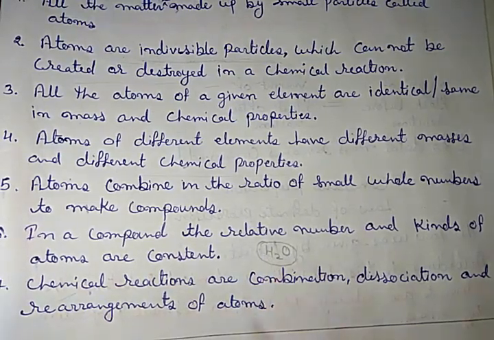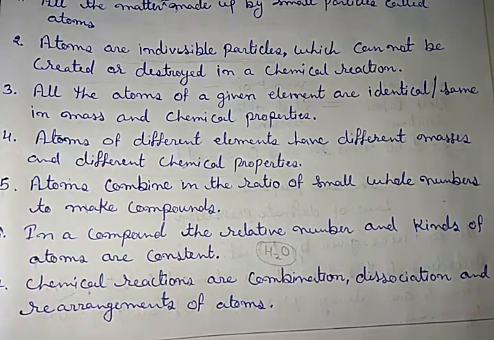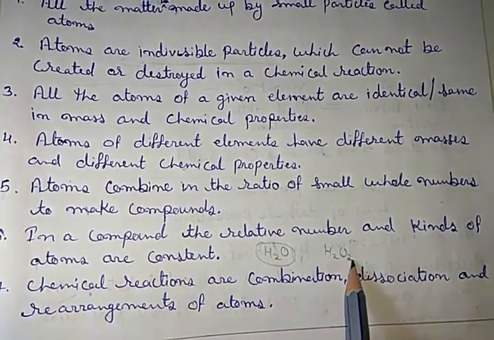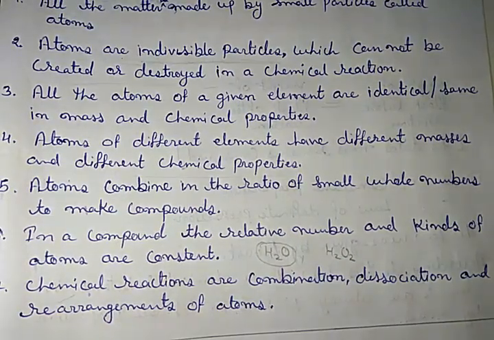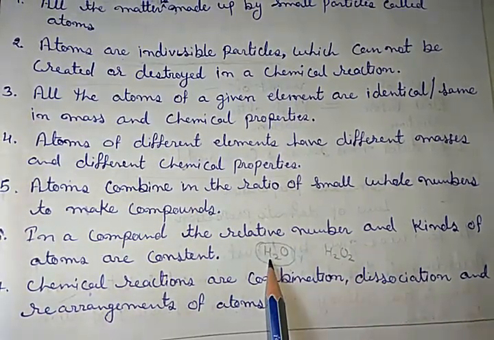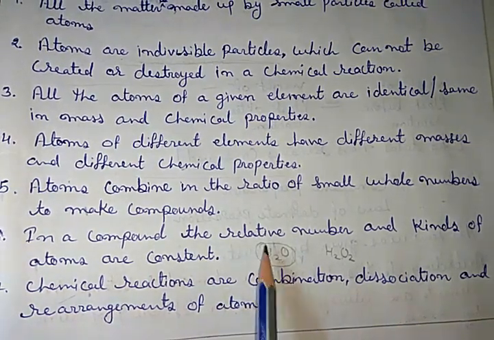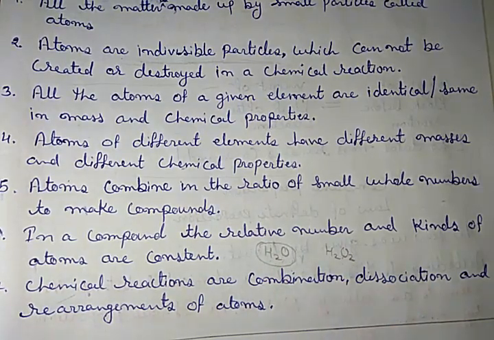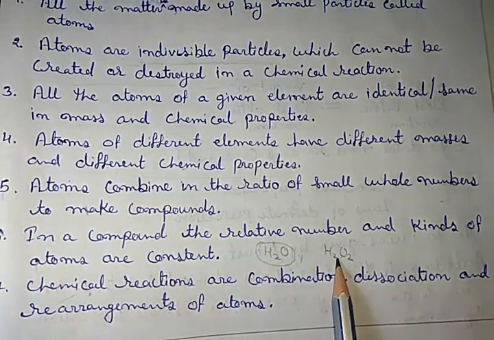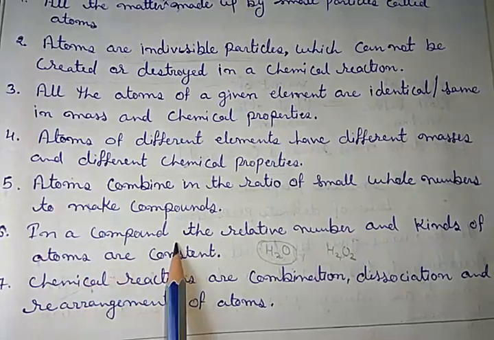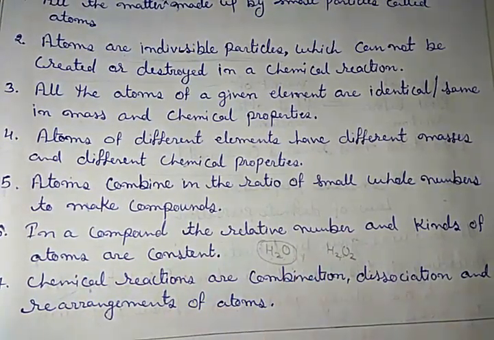If it is changed, then the molecule will be different. For example, if we consider H2O2, it is peroxide. If it is H2O, then it is water. Both are different chemical substances. Water, peroxide. Clear? So if the ratio is changed, then it is a different compound. So in a compound, the ratio will be constant.